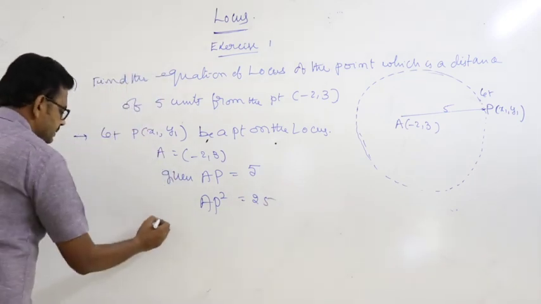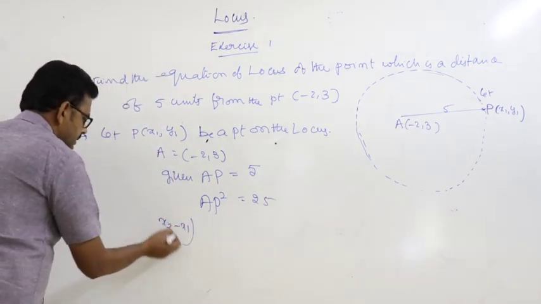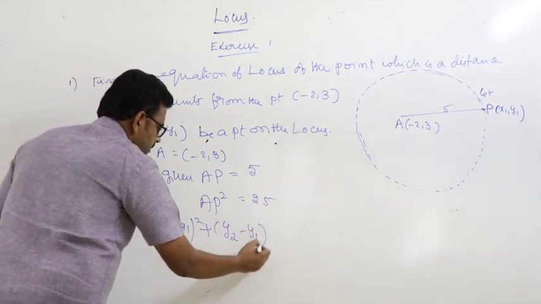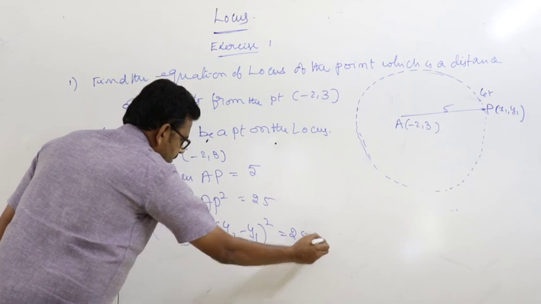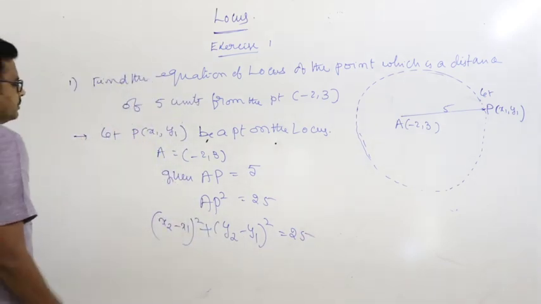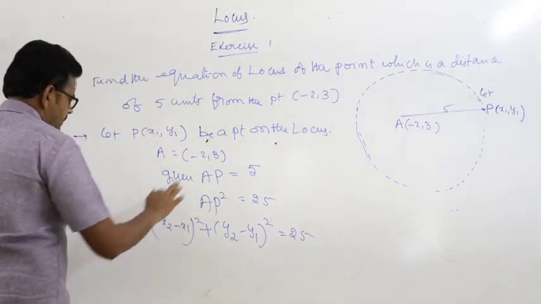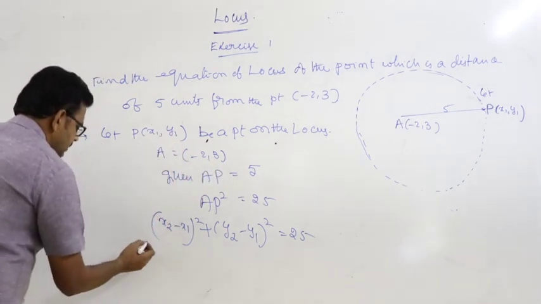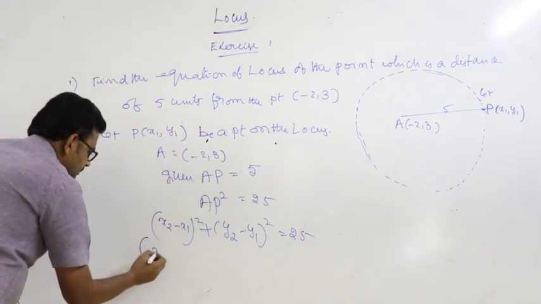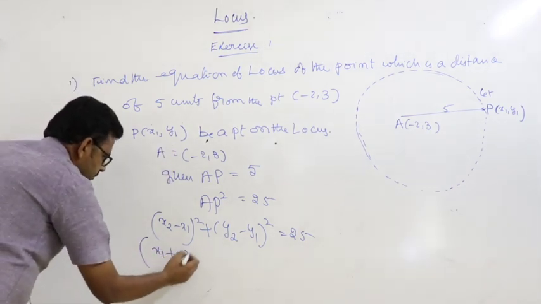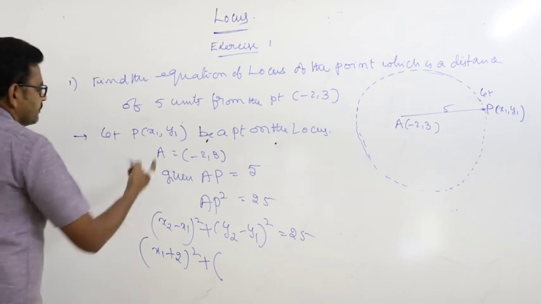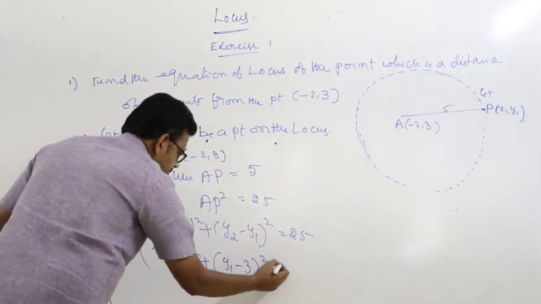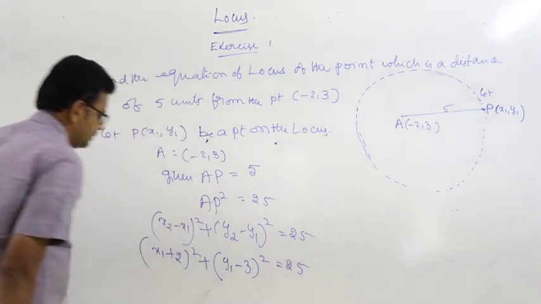Distance between the points: x2 minus x1 whole square plus y2 minus y1 whole square is equal to 25. So x1 minus of minus 2 whole square plus y1 minus 3 whole square is equal to 25.